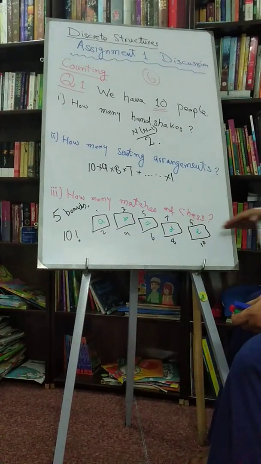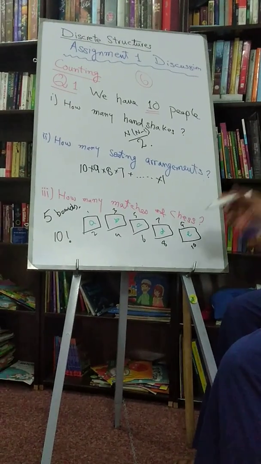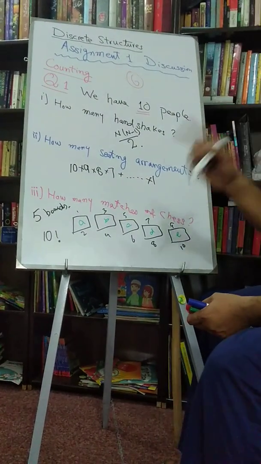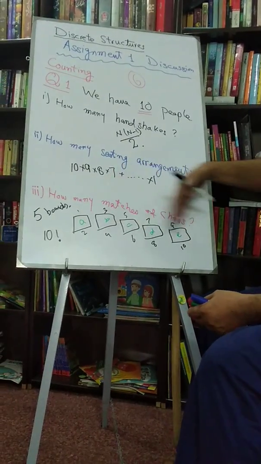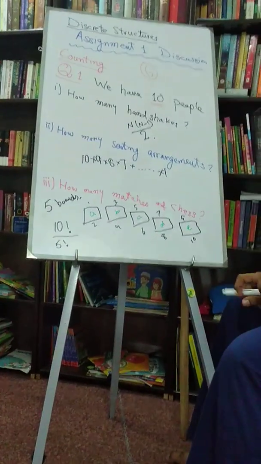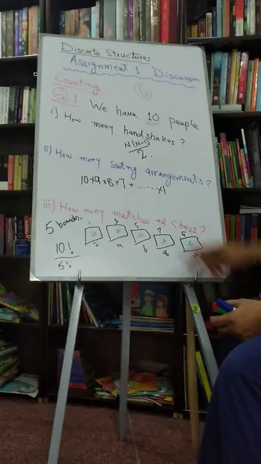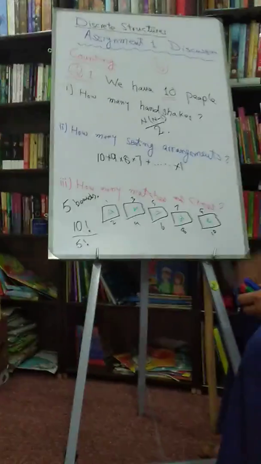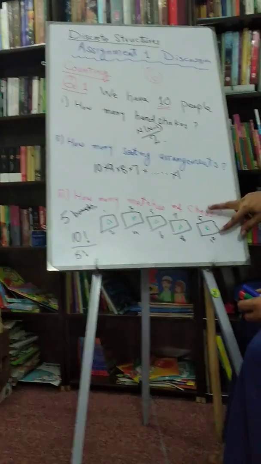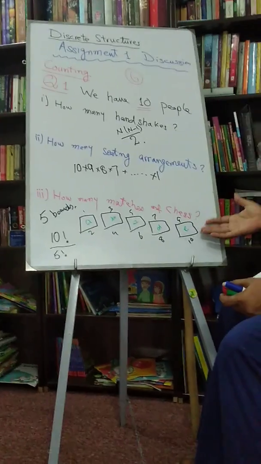So in how many ways can I shuffle 5 boards? There are 5 boards, in how many ways can I shuffle them? The answer is 5 factorial. It means 5 factorial shufflings will be considered as one match, so we can divide by 5 factorial. But still there is overcounting, because if I switch 1 and 2 among themselves, it will remain the same match. The match is still between 1 and 2. If I switch 3 and 4, it will still be the same match. If I switch 5 and 6, or 7 and 8, or 9 and 10, it will still be a match against the same opponents. So we are overcounting here.